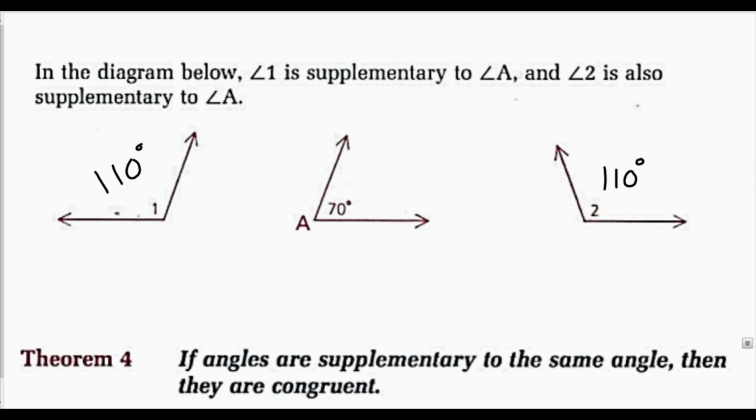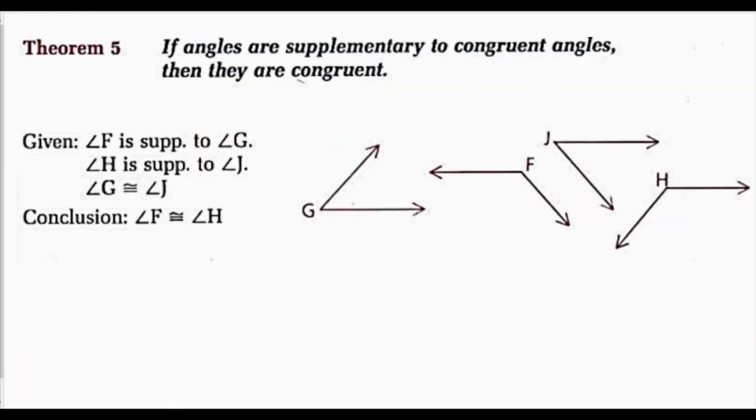Now likewise, I have another theorem that involves congruent angles instead of the same angle. If angles are supplementary to congruent angles, then they are congruent. Again, because if I have two congruent angles, they will have the same measure. Then if I have two angles that are sup to the same measure, they will be congruent.